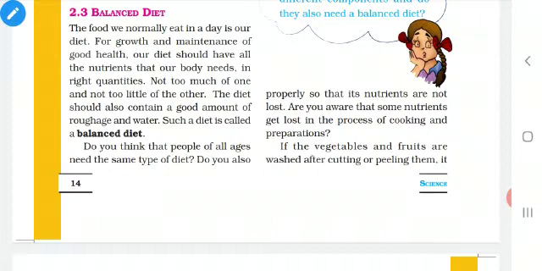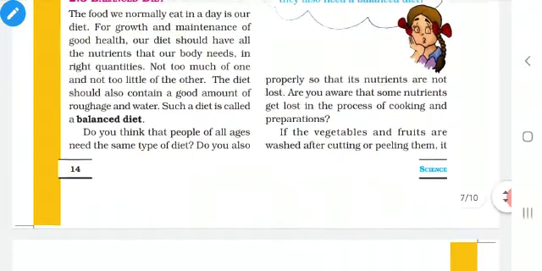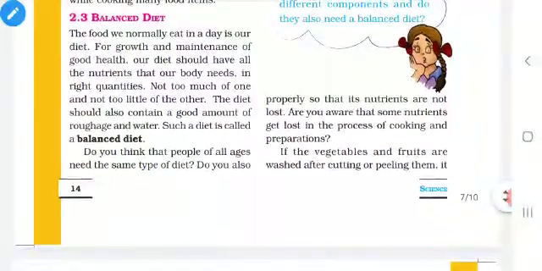Before going to this topic, let us learn what a diet is. The food we normally eat in a day is called our diet, that is, from the morning to the bedtime. In the morning, as soon as we get out of bed, we have some milk. Then breakfast, then lunch, then some snacks with milk. Then we take dinner, isn't it? So that is called diet.